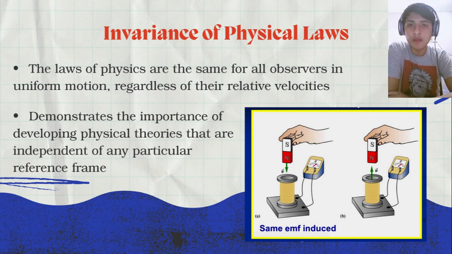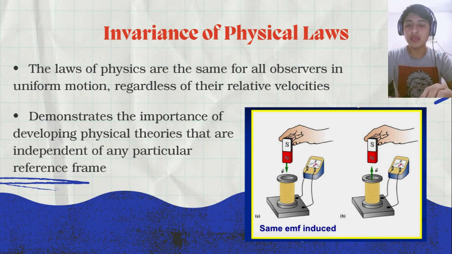My name is Angel, and I'm going to explain how the invariance of physical laws is an important characteristic in physics. To begin, when you are making an experiment in physics, you can recreate the experiment and you are going to obtain the same result in all of your different experiments if you are in the same frame of reference.